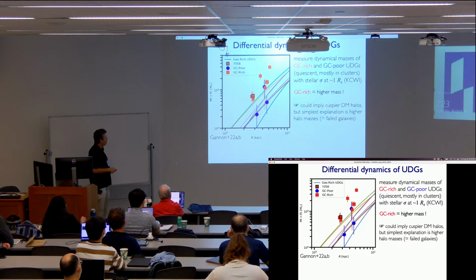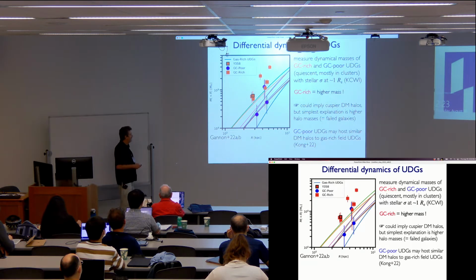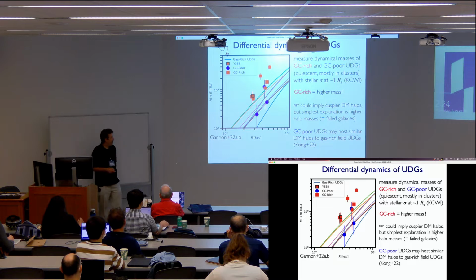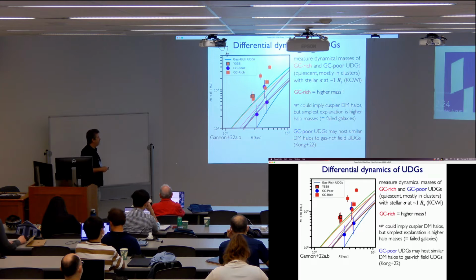For reference, these curves here are from gas-rich UDGs in the field, ones I mentioned earlier, that we don't know how they're related to these cluster or quenched UDGs. And they seem to match up quite well with the globular cluster poor UDGs. So this picture is emerging where you've got these two basic populations of UDGs. One is these field, low surface brightness galaxies that fall into clusters and quench and form low surface brightness red and dead galaxies. But then there's this other population of dark matter rich, globular cluster rich UDGs that might be something else.